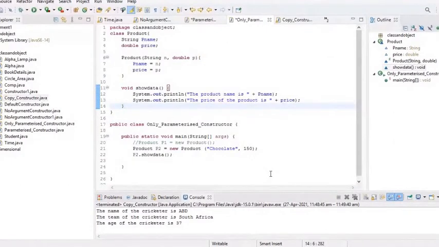Sir, can you repeat that point about constructor once? So the point is, if the user has given a constructor explicitly, then JVM is not able to call the default constructor by itself.